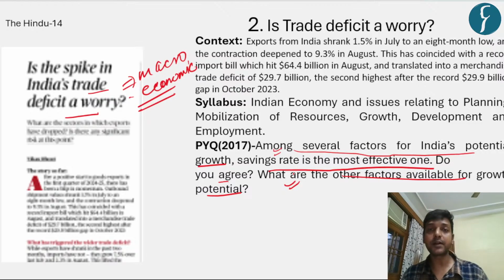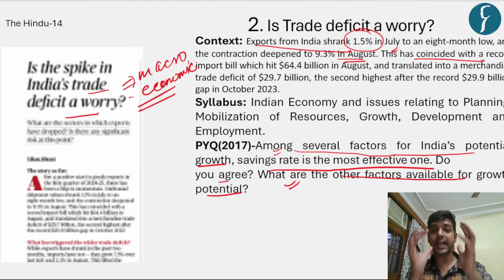First of all, we have to understand the context of why we have taken this article. Exports from India shrunk by 1.5% in July, and they also declined in August. This has coincided with a record import bill. It means that India's export is decreasing while import is increasing, widening the trade deficit of our country.